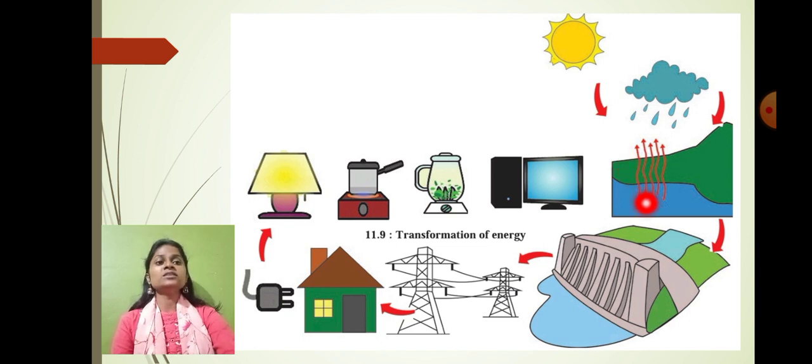What is happening here? The water from the river is getting evaporated and converted into water vapor, and as a result, because of the sunlight, the water vapor gets condensed and comes back in the form of rain. So this is the water cycle. The rainwater is collected in the rivers and the dams, etc.